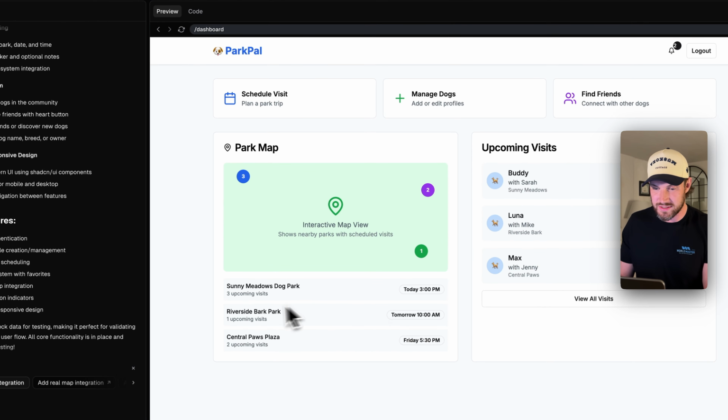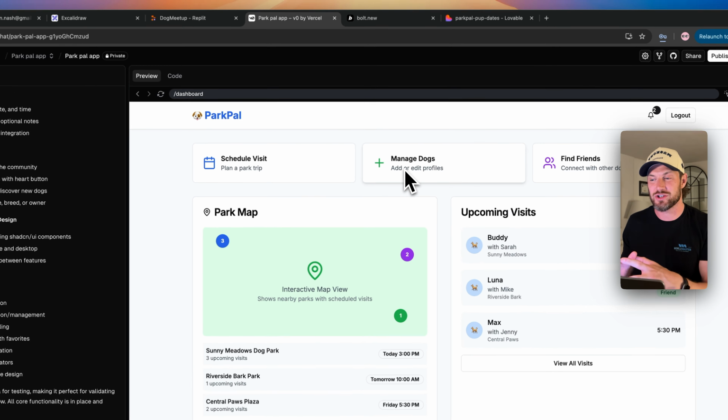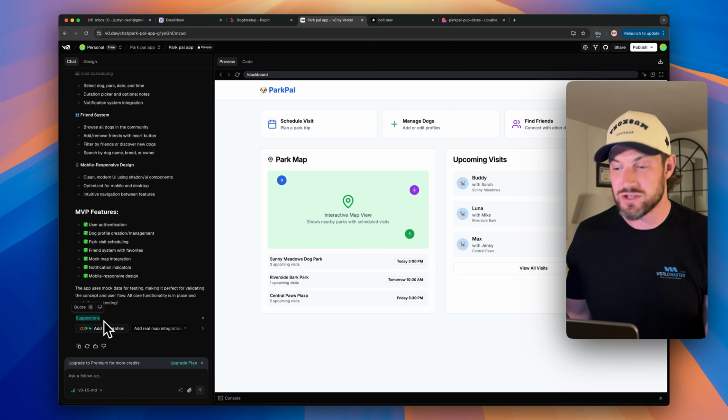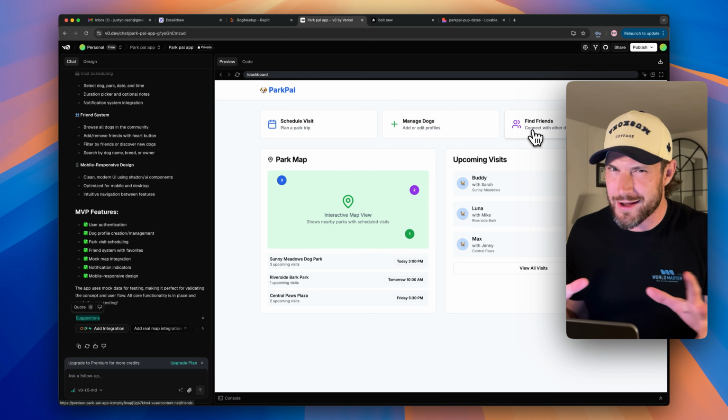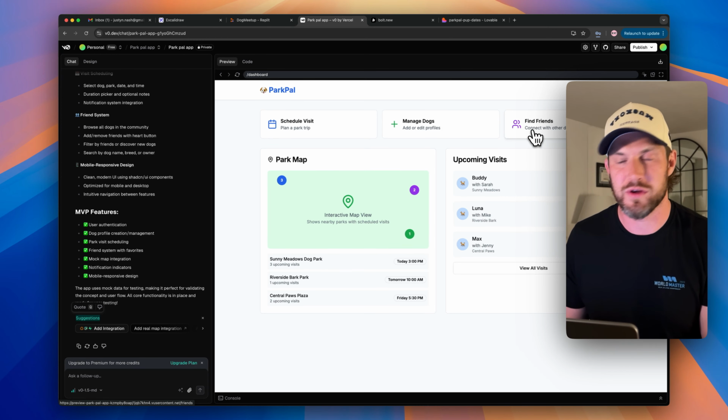So this is now showing 10 a.m. for tomorrow. Because we don't have a database connected, it's probably not actually going to log and store that information. As you can see on the left-hand side here under suggestions, it is suggesting that we add an integration, one of those integrations being Supabase, which is a great database to use and plug in for your apps. But we're probably not going to get to that for this purpose because we're also using the free plan.